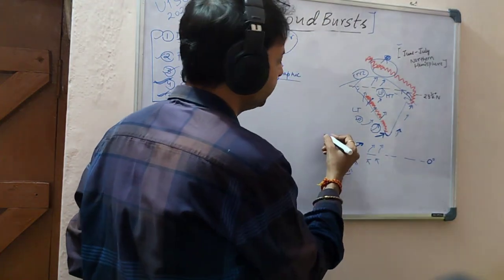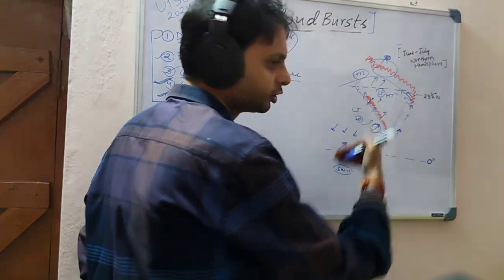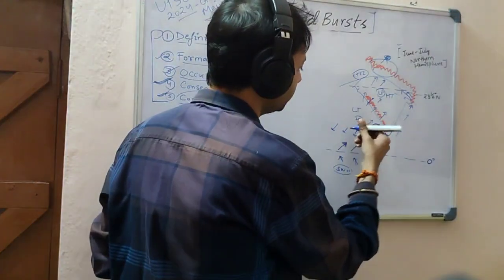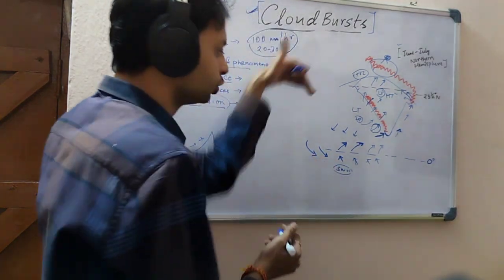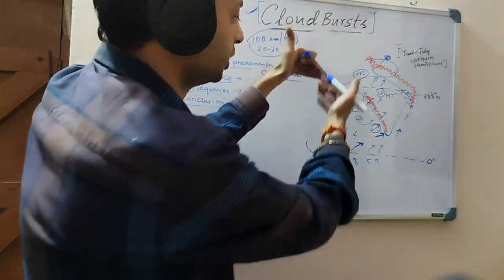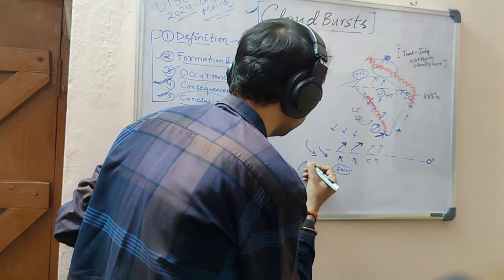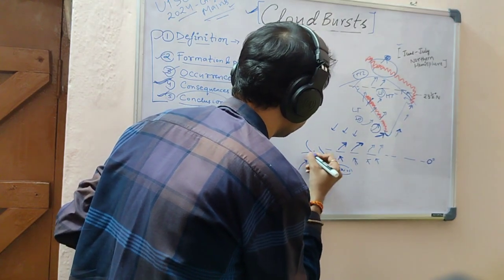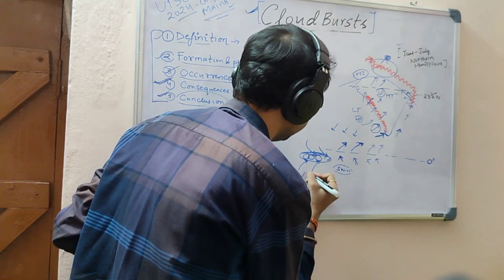Now these trade winds actually cross the equator. In a similar way, northeast trade winds coming towards the equator from the northern hemisphere also cross the equator and move like this, because in the southern hemisphere the wind moves toward the left. Whenever these trade winds meet at a particular region, this region is known as the ITCZ.